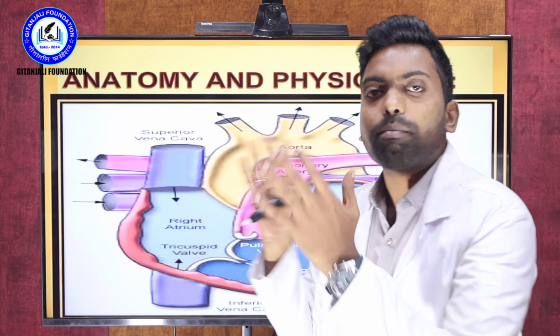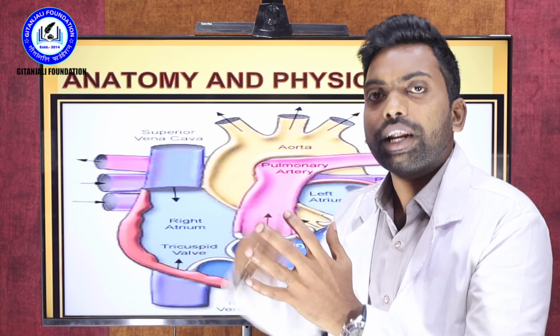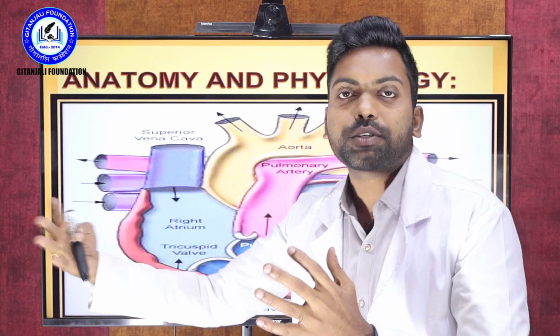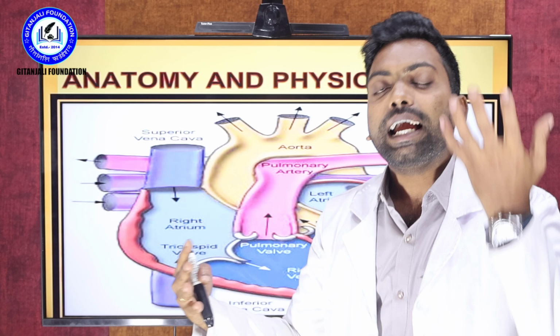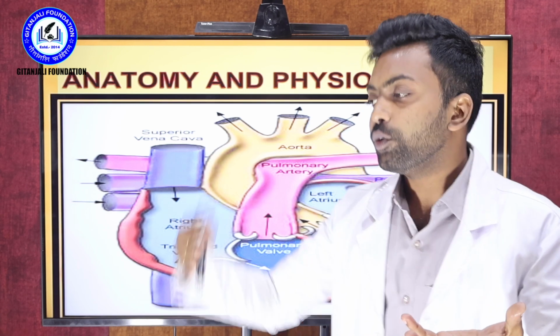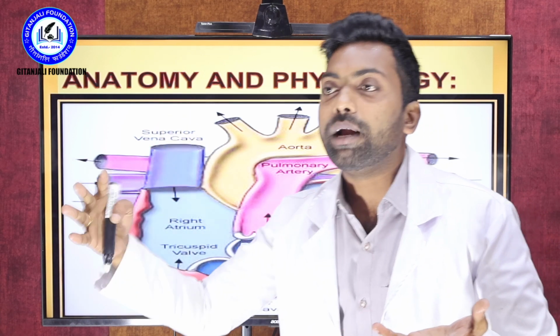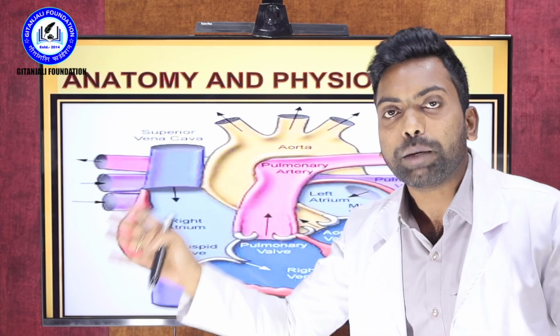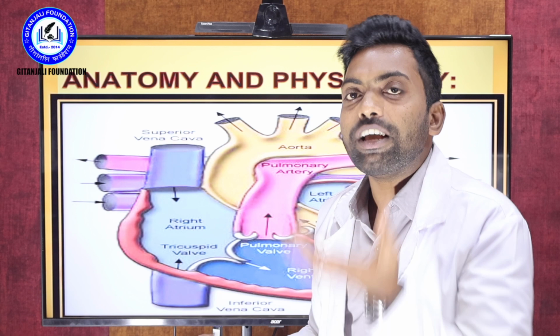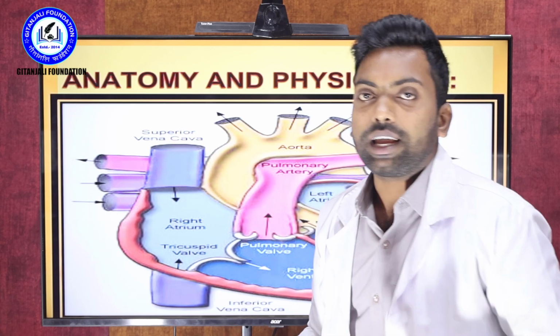So within the cell there is a mitochondria. Within the mitochondria, every second a metabolism process happens. ADP molecules convert into ATP in the presence of oxygen. That is called metabolism. During this metabolism, the end product, the waste product, is carbon dioxide.